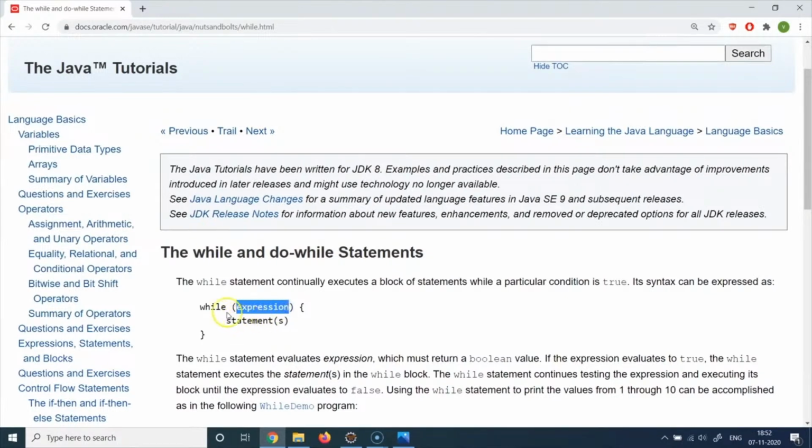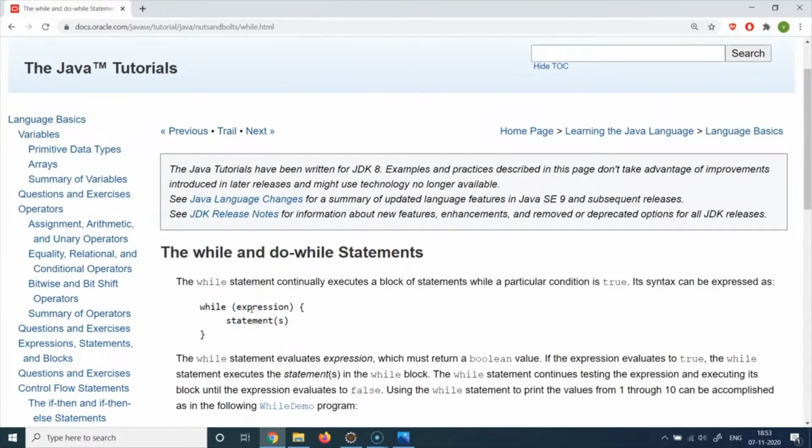Generally the way it works is that it will enter the while block and evaluate the expression. If the expression is true, then the statements inside the while block will be executed. After the execution of the statement, it will go back and evaluate the expression again. We call them steps, basically. So it will go to the next step and evaluate the expression. If this still holds true, it will again go inside, execute the statement, and move on to the next step. So this loop will continue as long as this condition holds true.